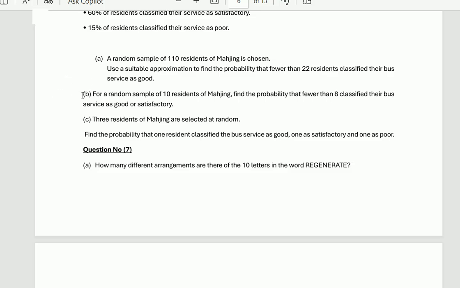Part C, 3 residents of Mahjing are selected at random. Find the probability that one resident classified the bus service as good, one as satisfactory, and one as poor.